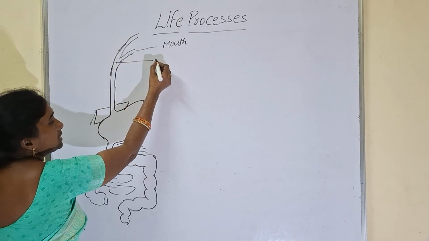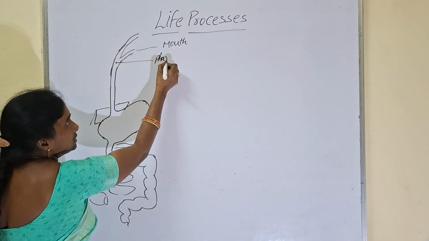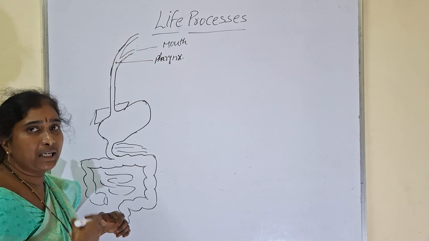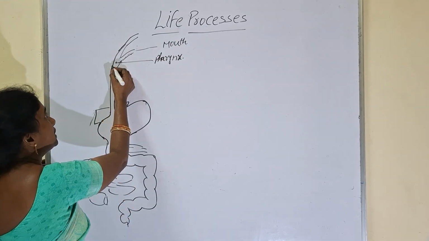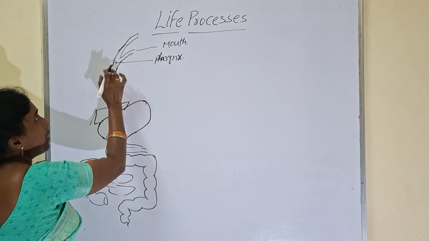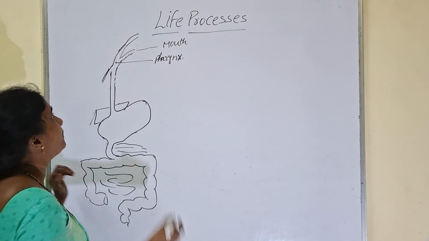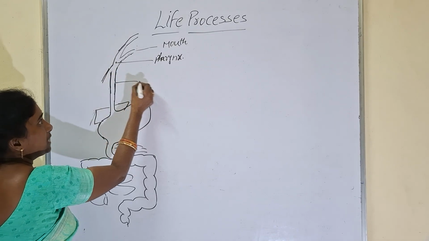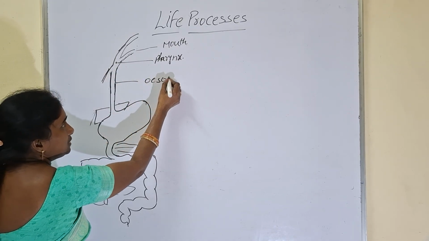This common passage is called pharynx. After the pharynx, the food pipe enters the stomach and the windpipe enters the lungs. From here, the long tube-like structure is called esophagus.